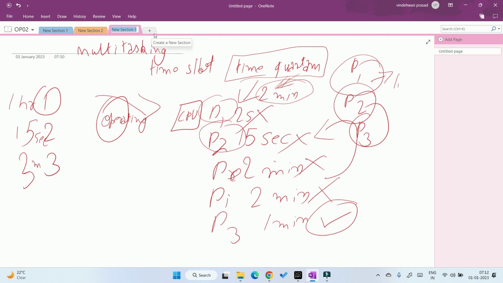But here one thing you must remember is that the CPU is only one. Do not misconceive that the first process gets executed and the second process gets executed, so there are multiple processors. No, there is only one processor. So the first process gets completed, then it gets terminated, and the second process comes.